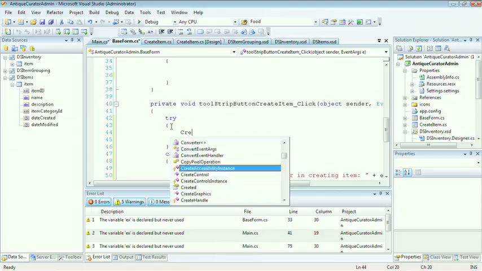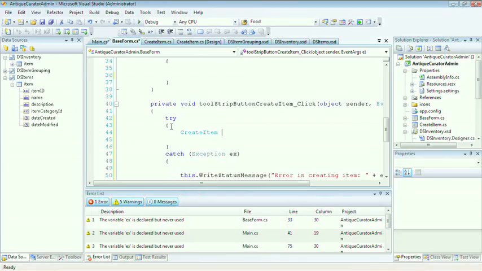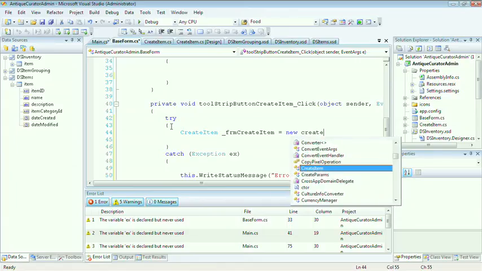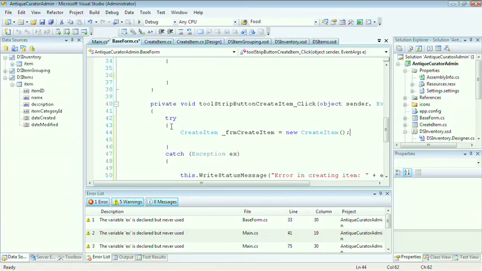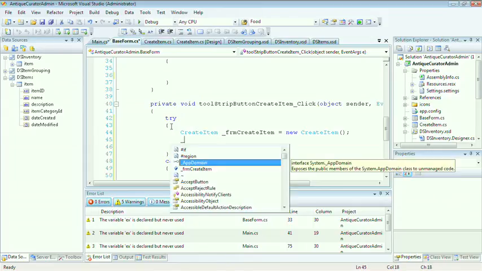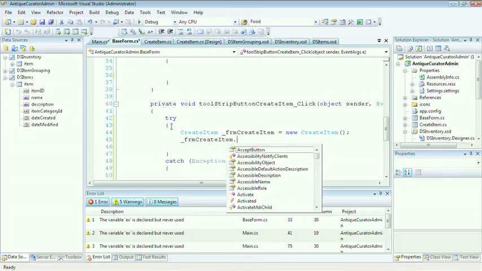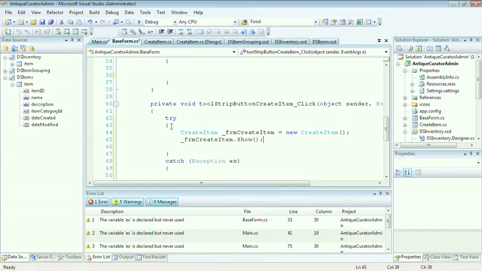Type in Create Item, and then let's give it a variable name. This is going to be the type Create Item form, and we'll give it a variable name FRM Create Item. Set this equal to new Create Item. Close the parentheses and add a semicolon. Now we'll need to show this form. Select Form Create Item from the drop-down list and select the Show method. Close out the parentheses and add a semicolon.